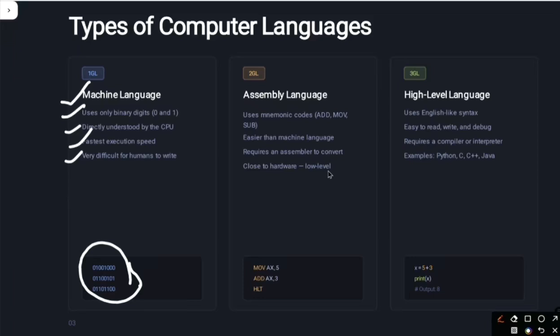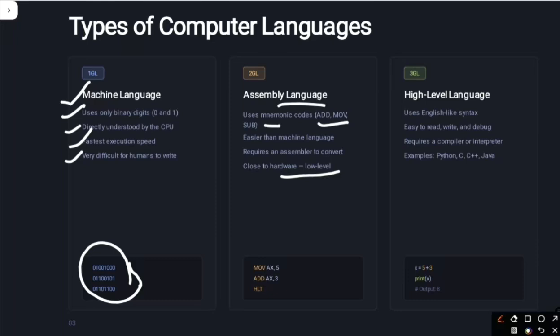This means assembly language is a low level language. You can call it assembly language or low level language. It uses mnemonic codes like add, move, sub. It is easier than machine language.